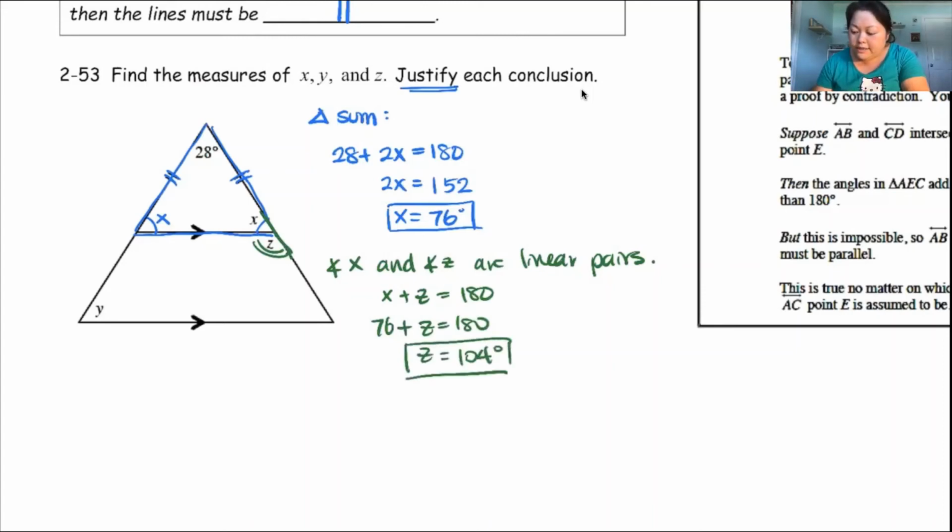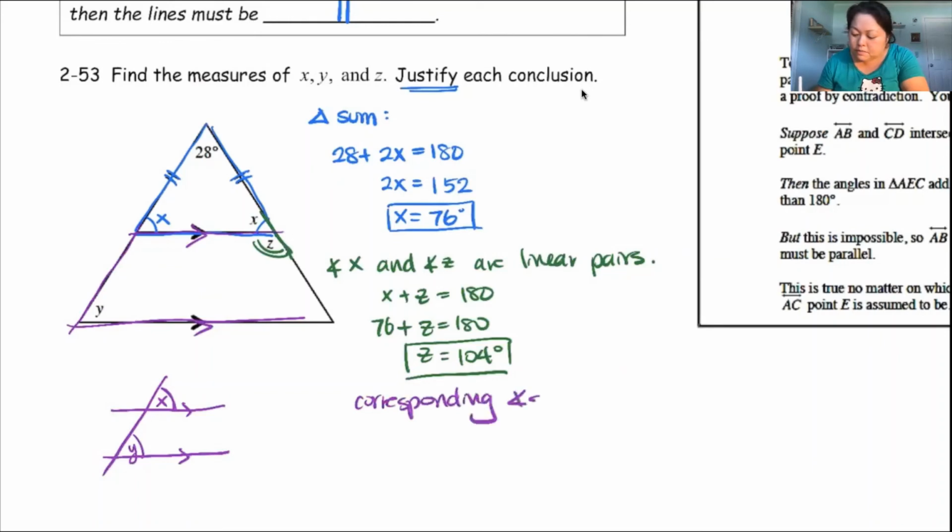Okay, now I have one last angle to find. I need to find Y. So I notice that, hey, they tell me that I have parallel lines here, and I can see that this is a transversal. Again, if it's too confusing, sometimes I suggest students just draw the picture out. So I see that I have parallel lines, I have a transversal this way. Here's my Y and here's the X. That way it's a little bit easier for me to see, oh, I actually have corresponding angles here. So they're corresponding angles. So X must equal Y, sorry, not X, I'm looking for Y now. Hence Y is also 76 degrees.